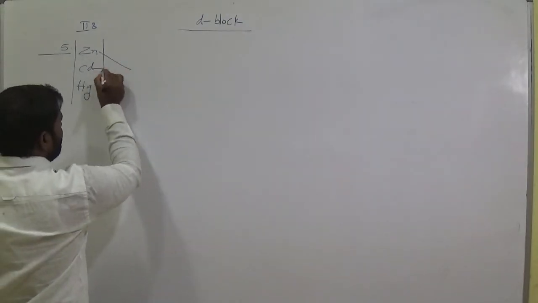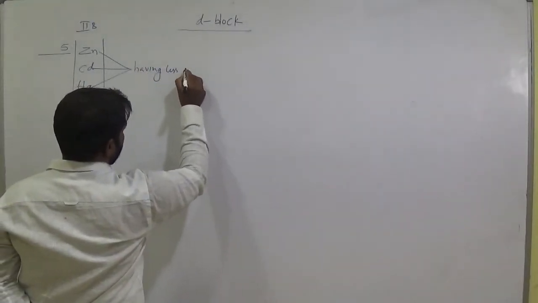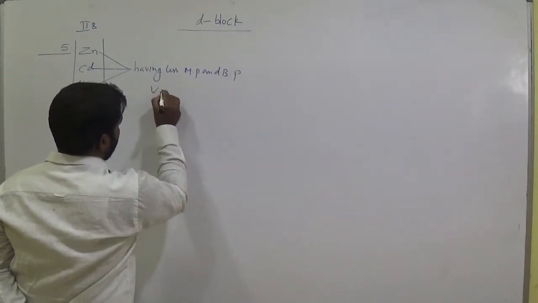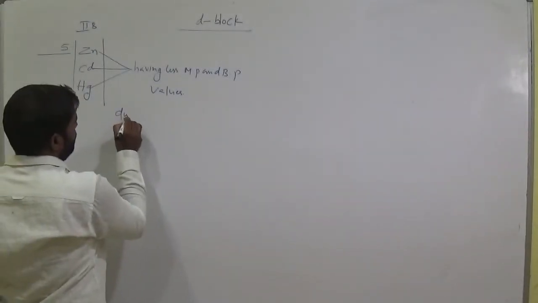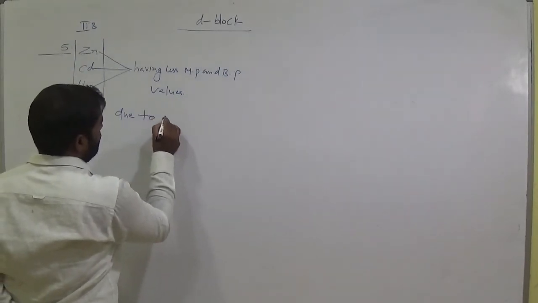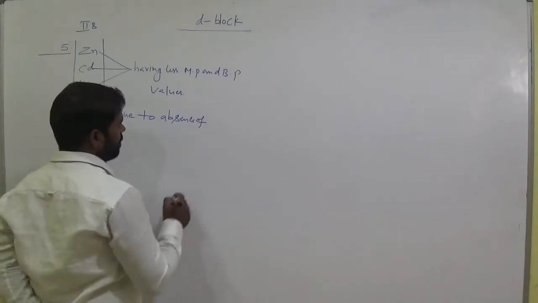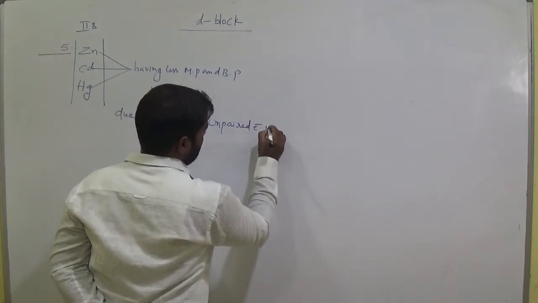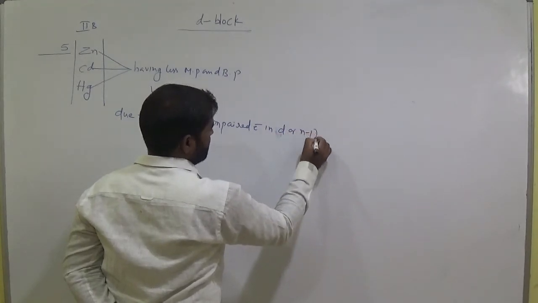These three are having less melting point and boiling point values due to the absence of unpaired electrons in d, or n minus 1 d, we call it.